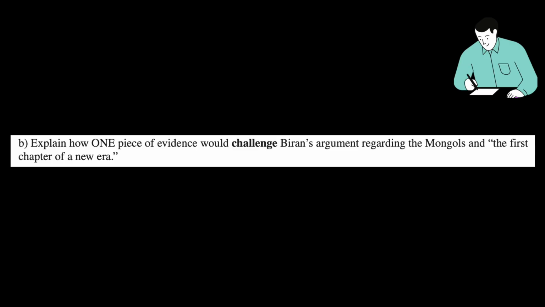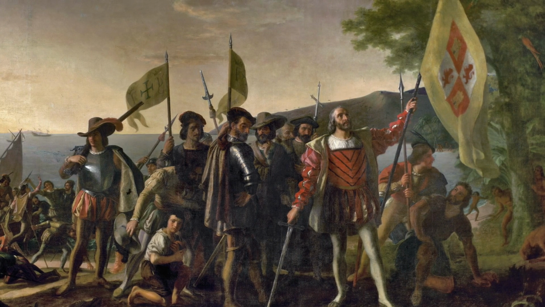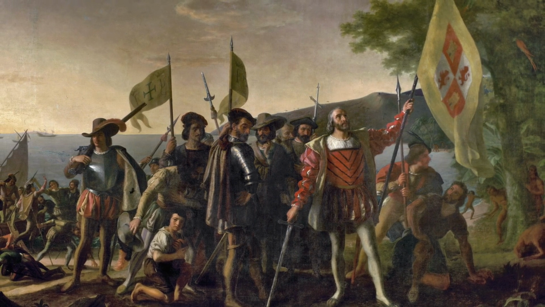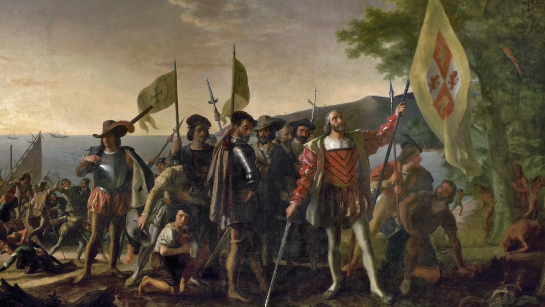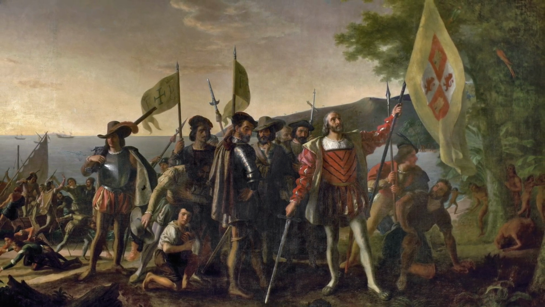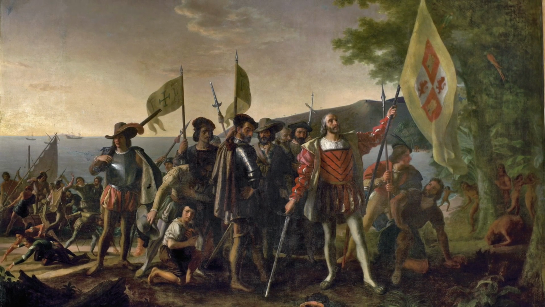First, the new era she's talking about for most historians isn't until around 1450, and the Mongols are mostly gone as a global power by then. So most people think of the inclusion of the New World as the big change around 1492 into a more global world, like your Columbus stuff, your Da Gama stuff, that kind of spreading out, and the Columbian exchange as being a bigger deal, a bigger chapter turner specifically than the Mongols were.